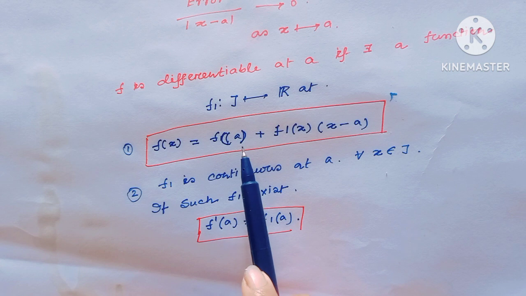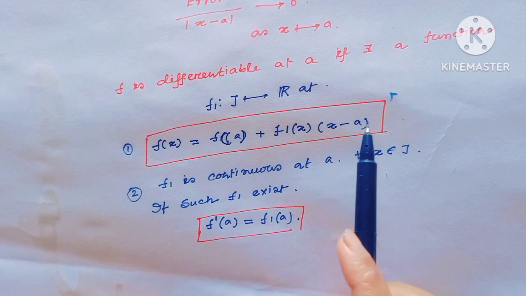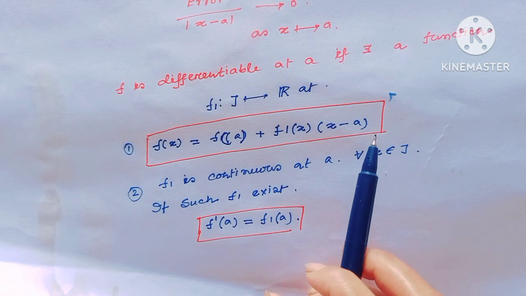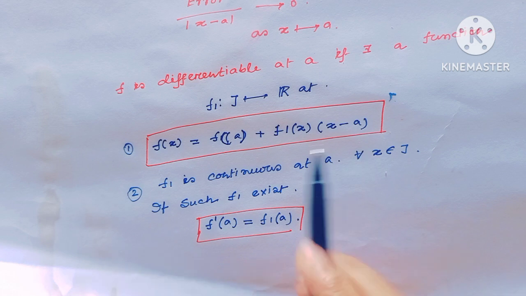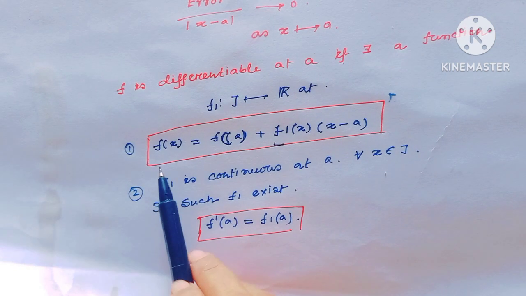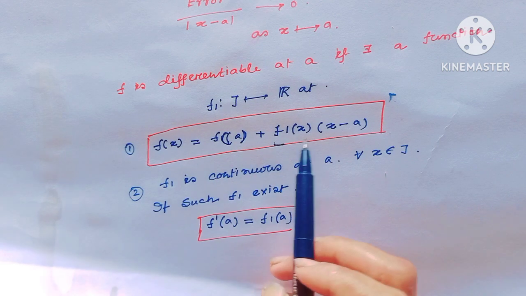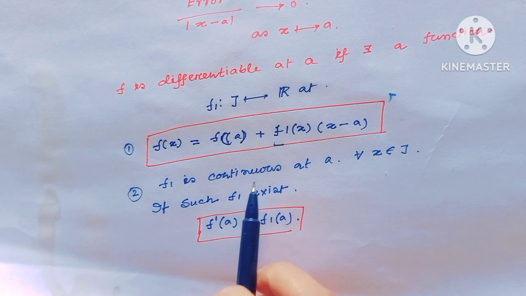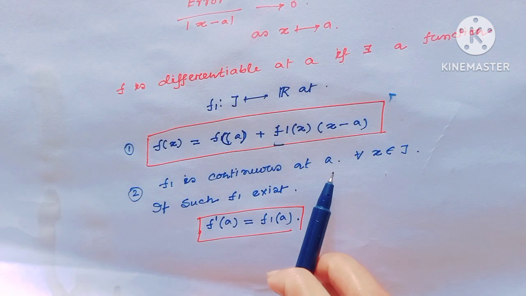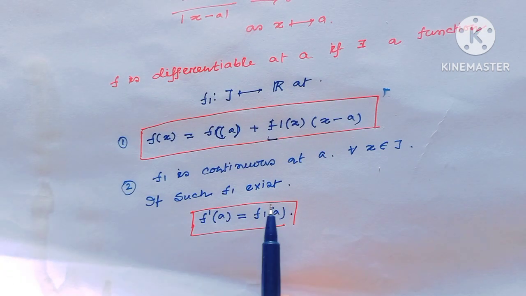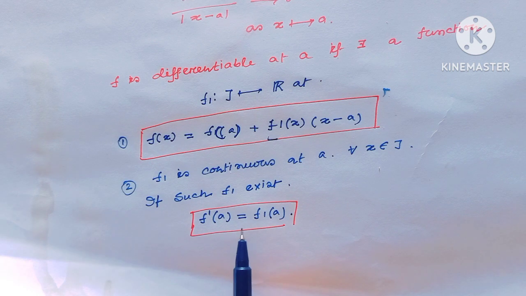f of x equal to f of a plus f1 of x times x minus a. We want to find this type of f1, where f of x equals f of a plus f1 of x times (x minus a), where this f1 is continuous at the point a for all x belonging to this interval J. If such f1 exists, then f prime a equals f1 of a.